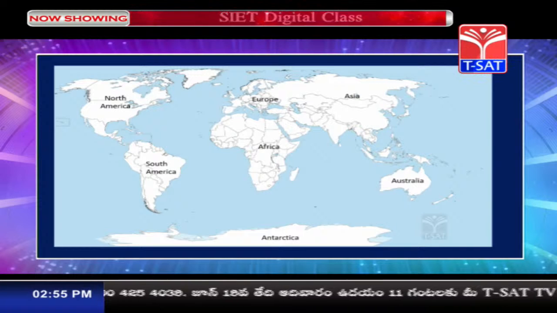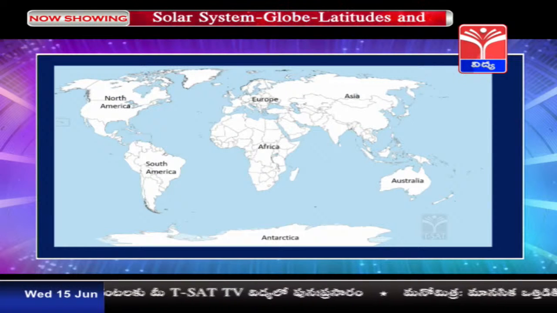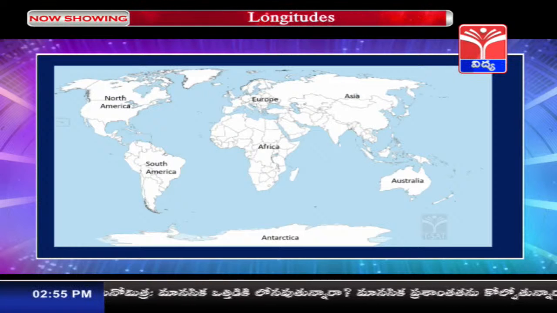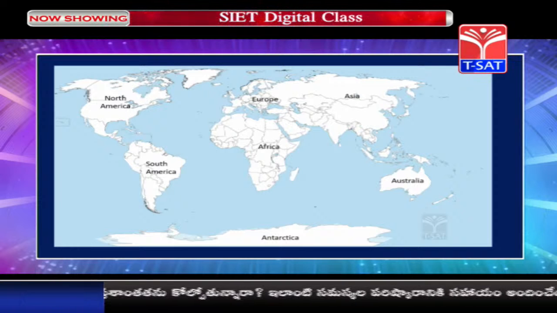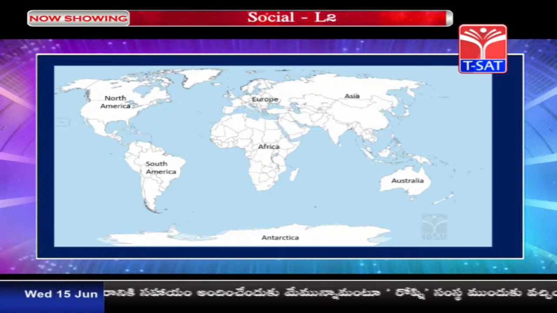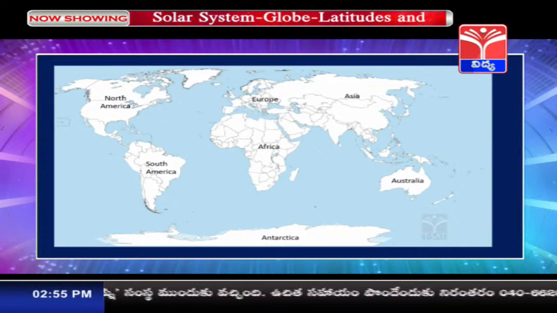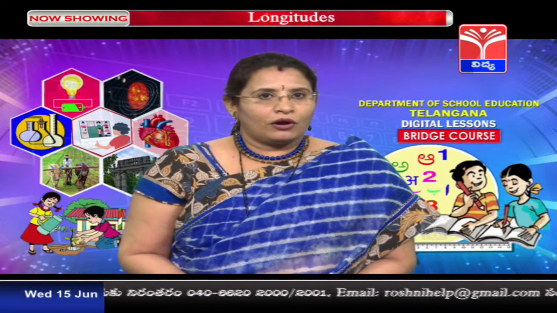So, children, there are a total of 7 continents, and to make it easy, I have learnt the names of these continents in alphabetical order. First, I started with Asia because it is our own continent. If you learn the names of these continents in alphabetical order, then it will be easier for you to remember. Now, after talking about the continents, let us learn about the water bodies.